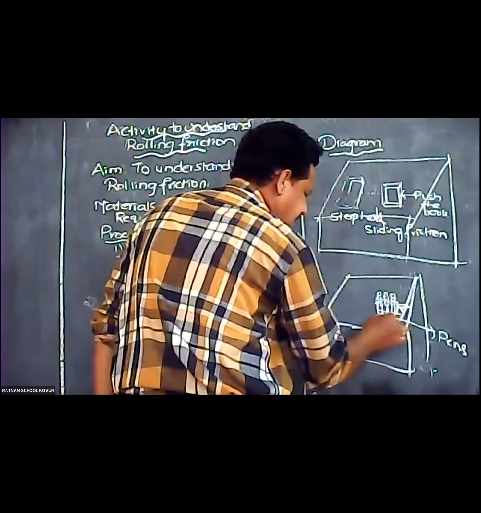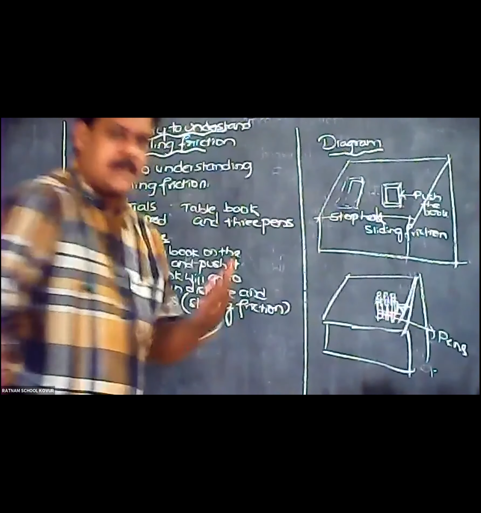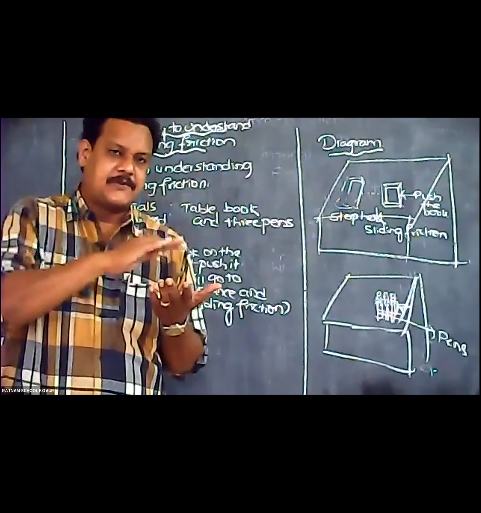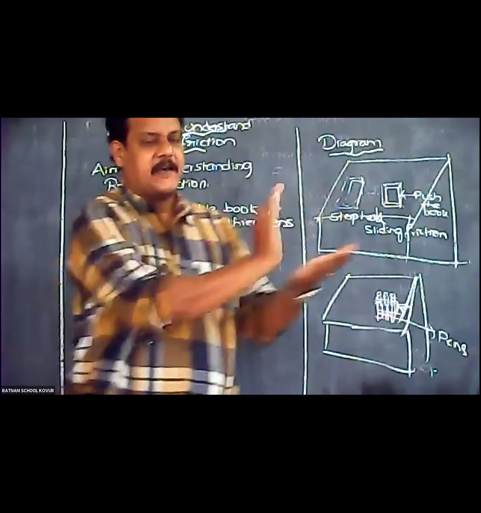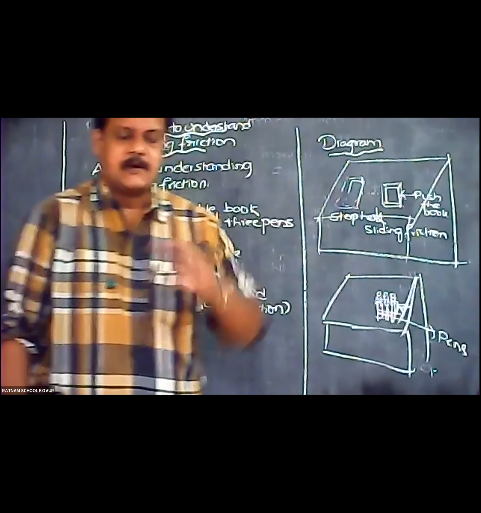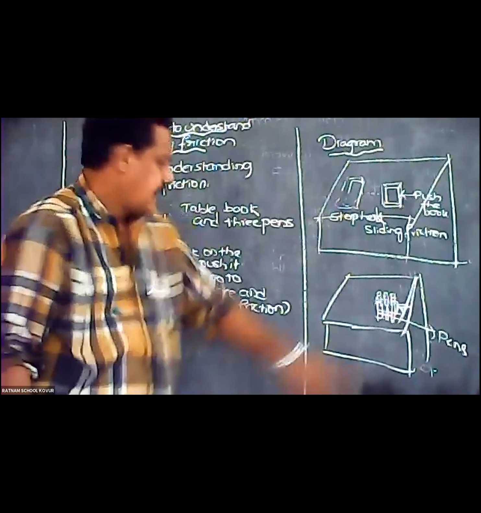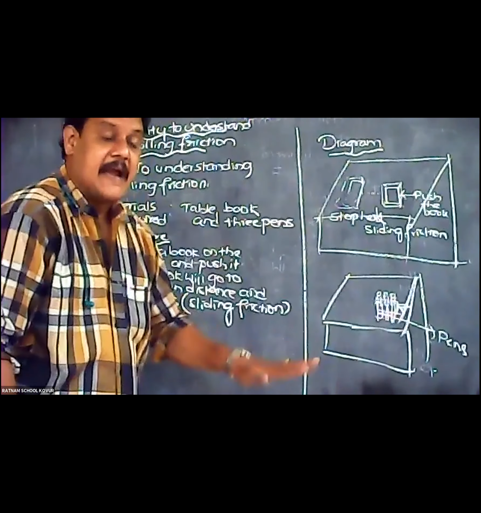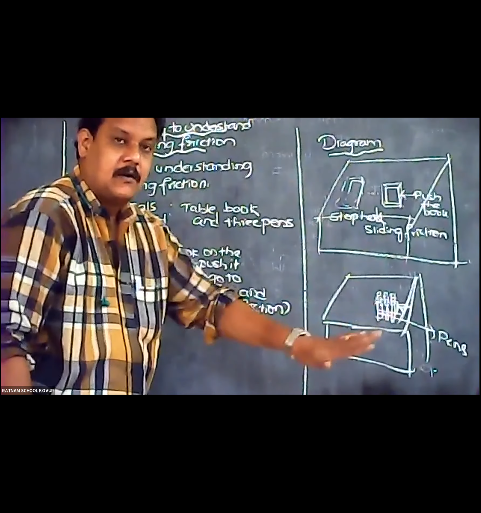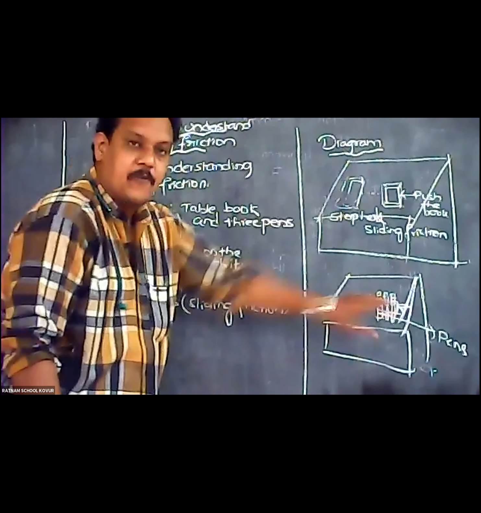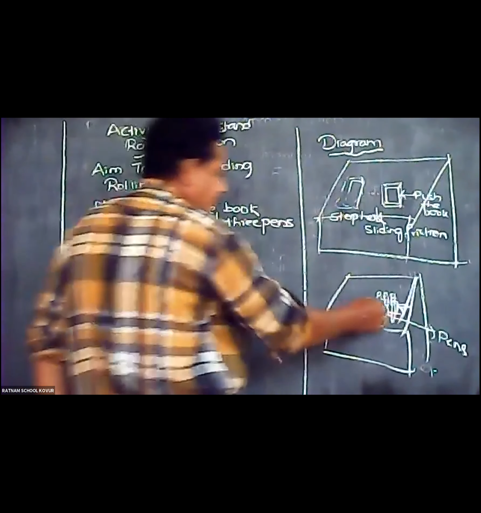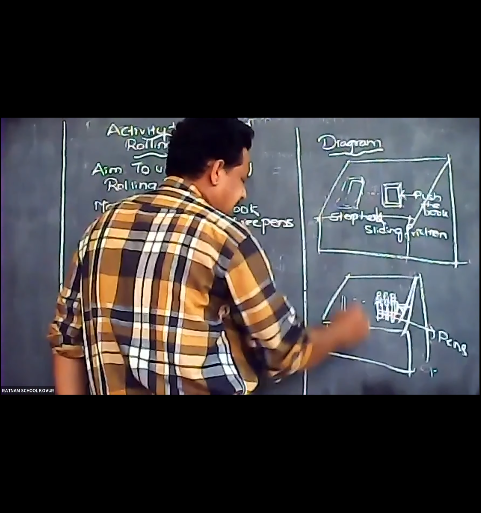So what happens? When we are keeping the book on the pens, the book will go very easily without friction, because the pens we have placed below will act as rollers. They will roll. When they are rolling, automatically the book also will roll, which makes the book travel more distance than here.